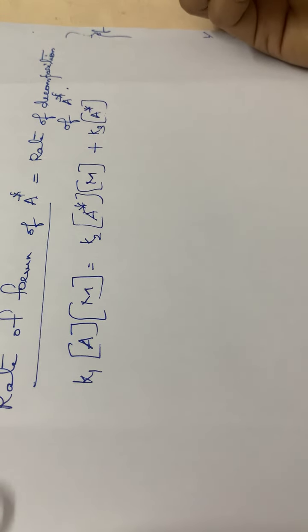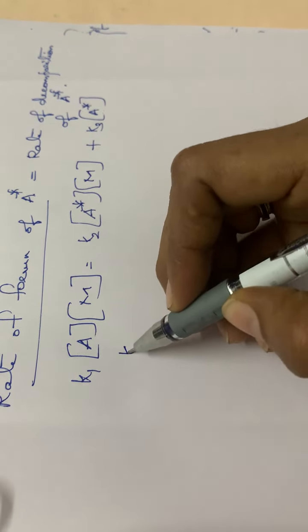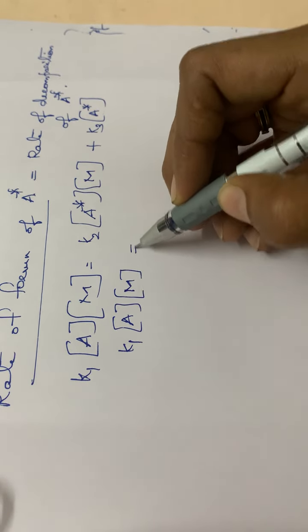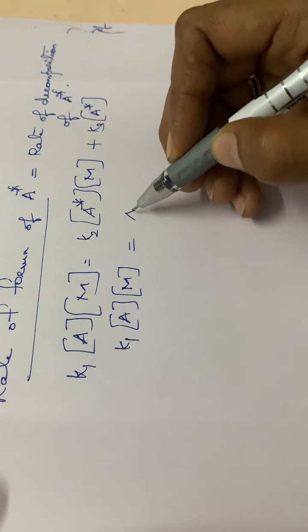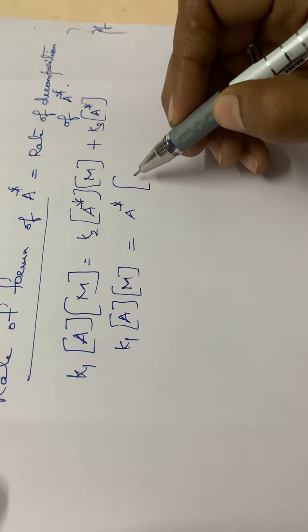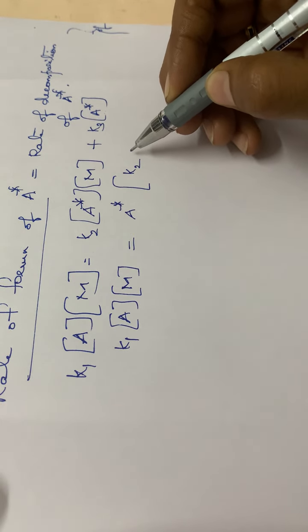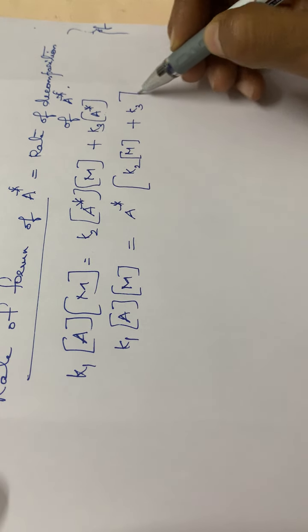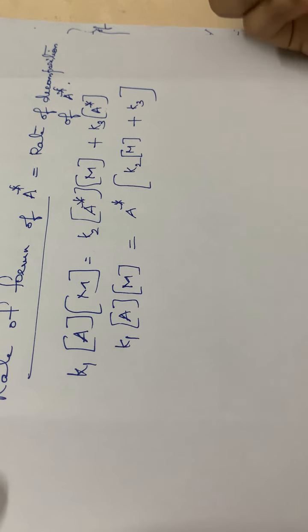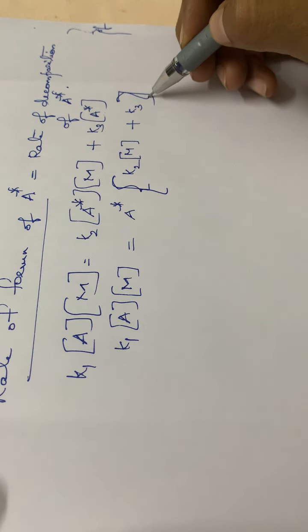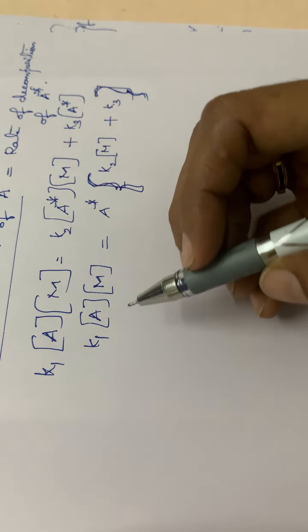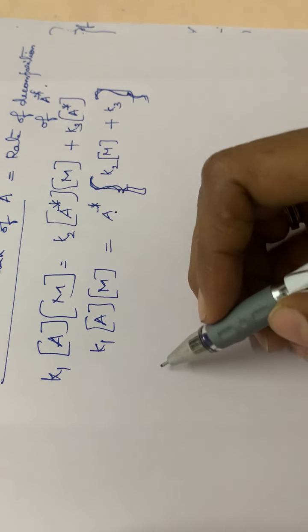Then K1 into A into M is equal to, since A star is common, we can put A star outside the bracket: A star into K2 into concentration of M plus K3. I am putting it in brackets, otherwise you will get confused. From this equation you can calculate A star.